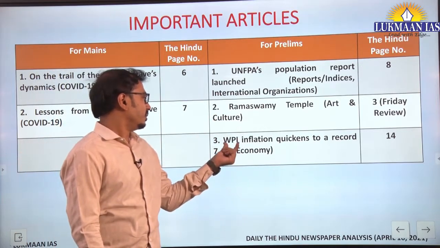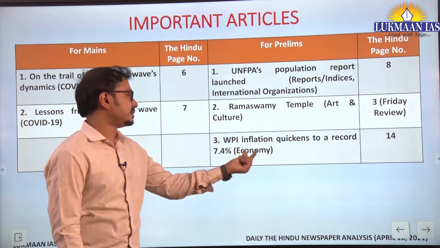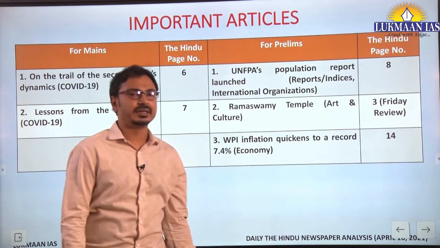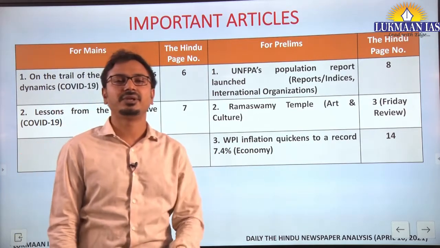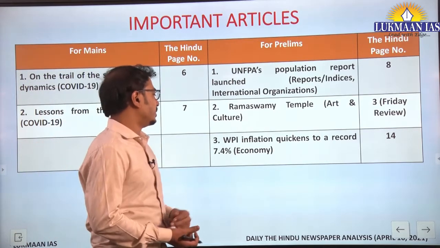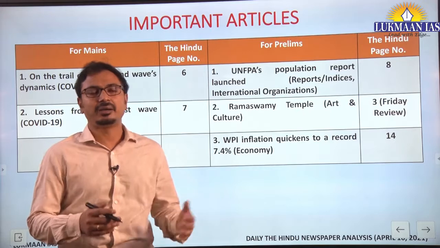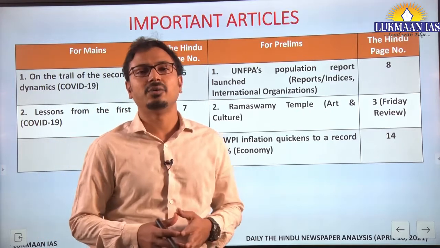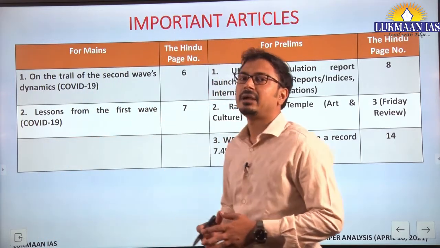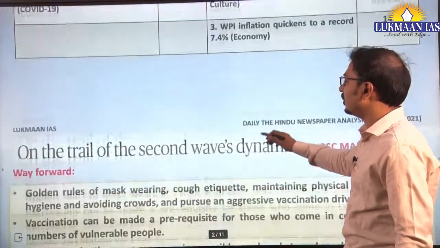Then, wholesale price index inflation quickens to a record 7.4%. What is the reason behind this increase in inflation, and then the basics about WPI. So from the economy part, we can understand how inflation is calculated at the wholesale level from this index. Let us go into detail of all these articles.